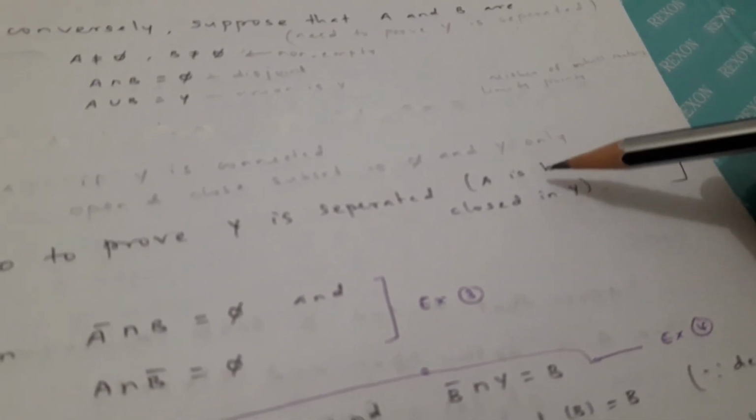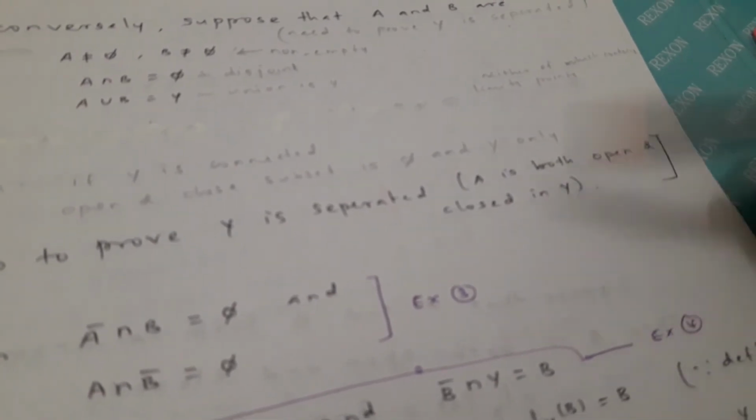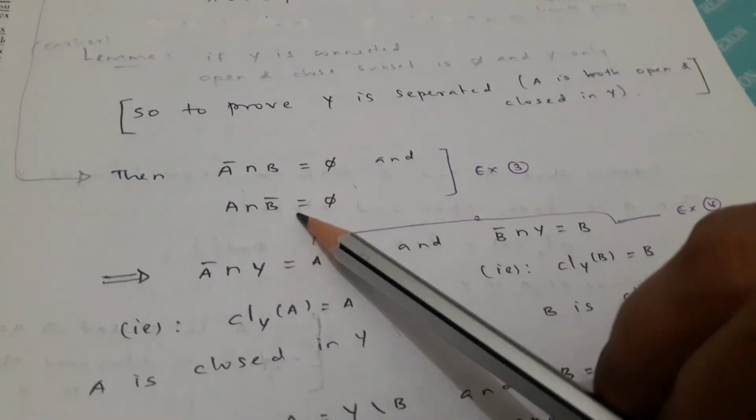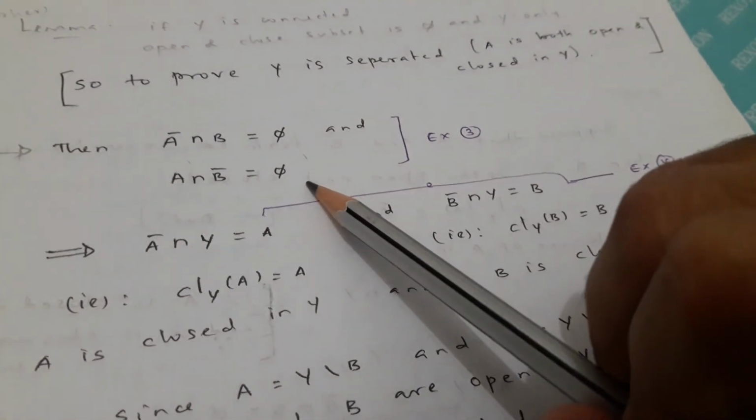Let's see that one. We have an earlier lemma: if Y is connected, then the open and closed subsets are pi and Y only. So to prove Y is separated, we need to find another subset: A is both open and closed in Y. Then from this we can say A closure intersection B is empty and A intersection B closure is empty.